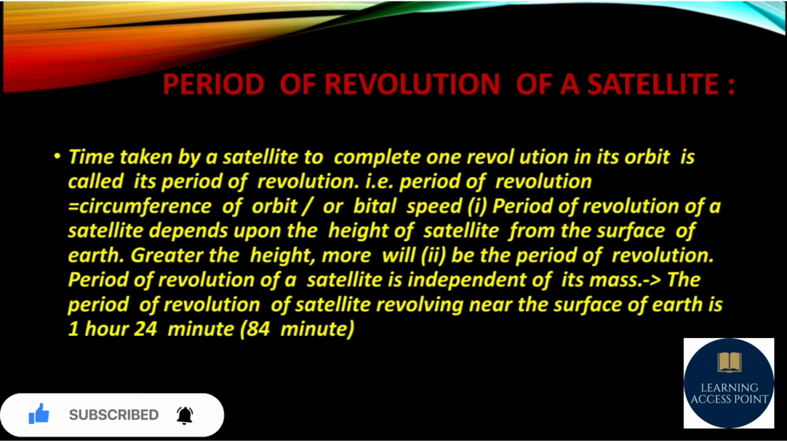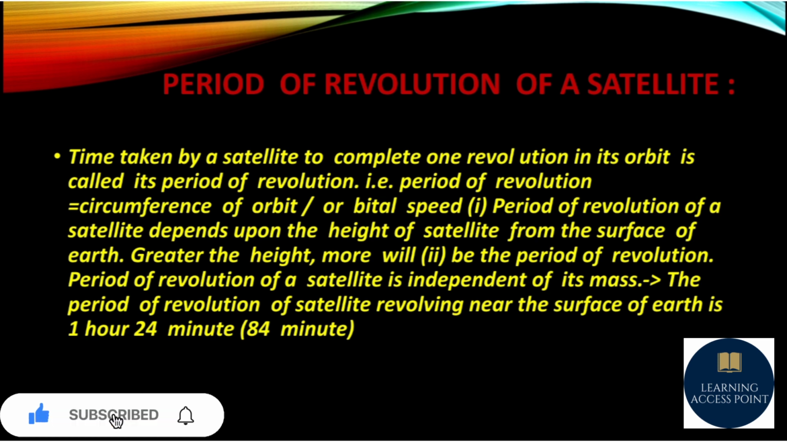Now let's study the period of revolution of a satellite. Let's see what the period of revolution of a satellite is. The time taken by a satellite to complete one revolution in its orbit is called its period of revolution. That is, period of revolution equals circumference of the orbit divided by orbital speed.